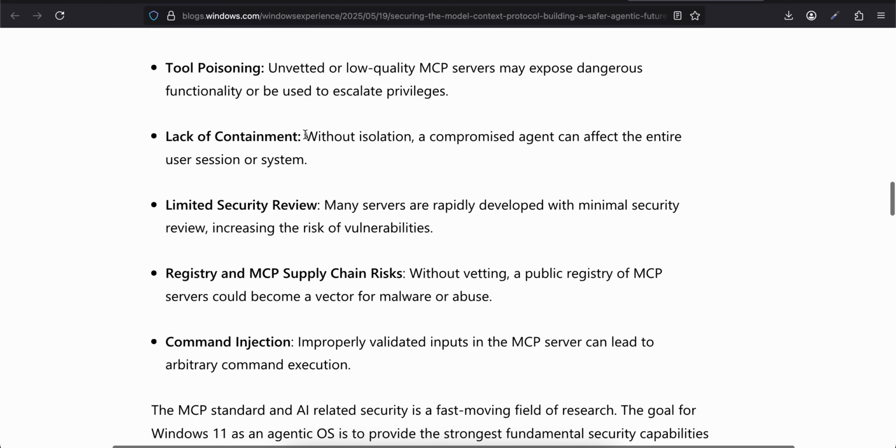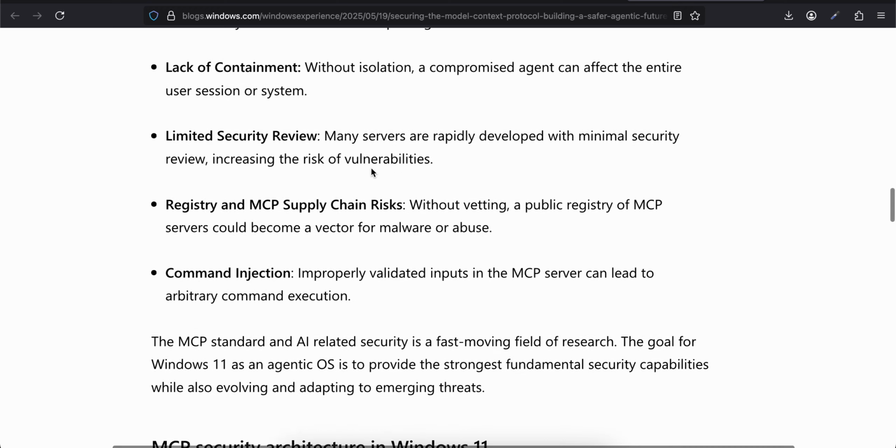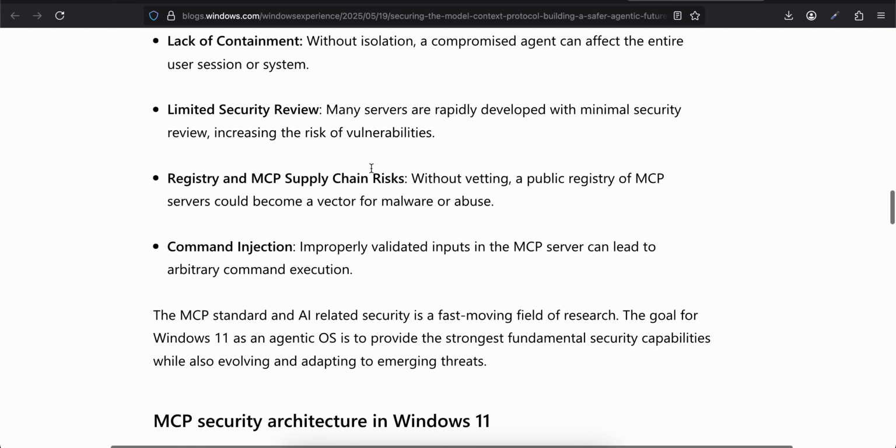Lack of containment: without isolation, a compromised agent can affect the entire user session or system. Limited security review: many servers are rapidly developed with minimal security review, increasing the risk of vulnerabilities. Registry and MCP supply chain risk: without vetting, a public registry of MCP servers could become a vector for malware or abuse. Improperly validated inputs in the MCP server can lead to arbitrary command execution.